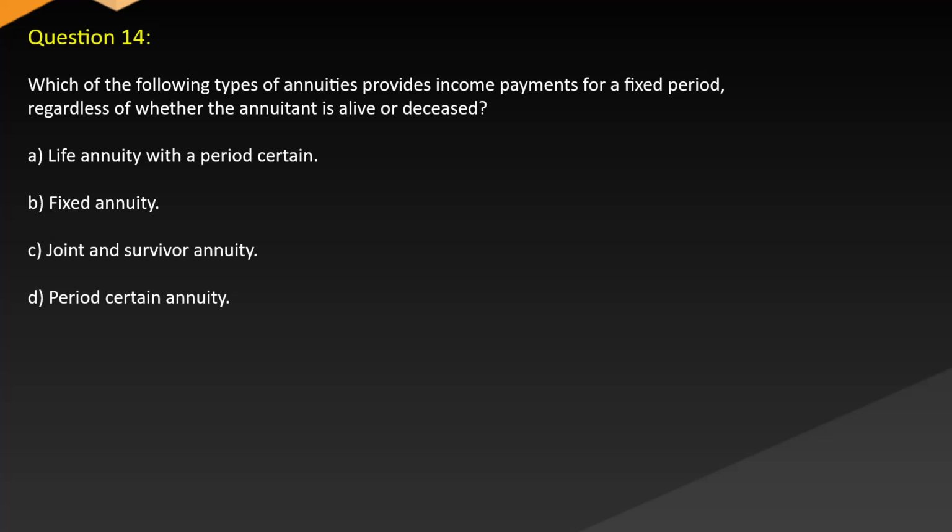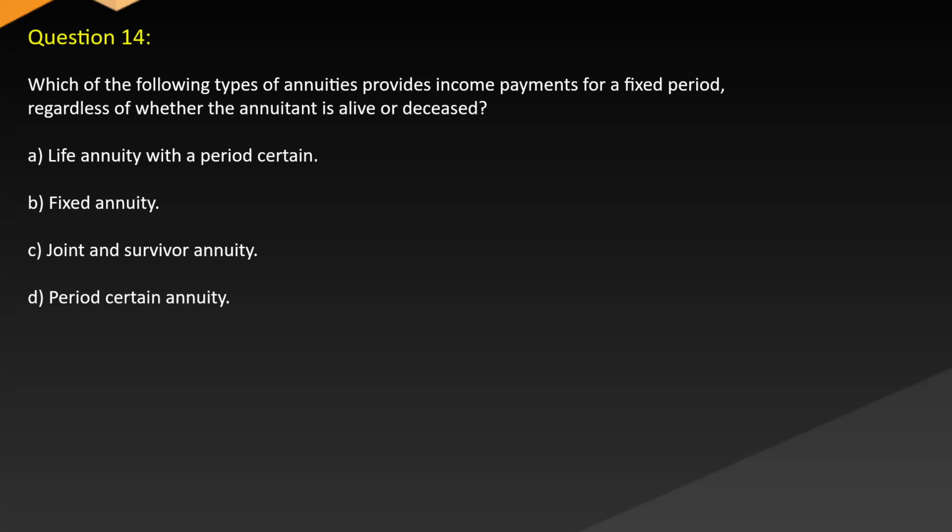Question 14. Which of the following types of annuities provides income payments for a fixed period, regardless of whether the annuitant is alive or deceased? A. Life annuity with a period certain. B. Fixed annuity. C. Joint and survivor annuity. D. Period certain annuity.